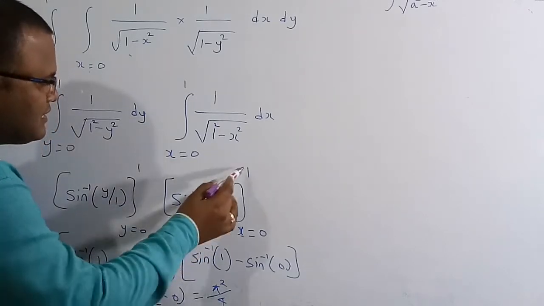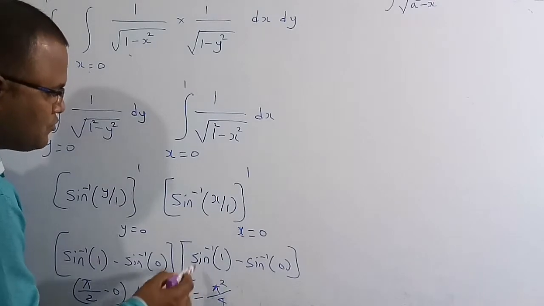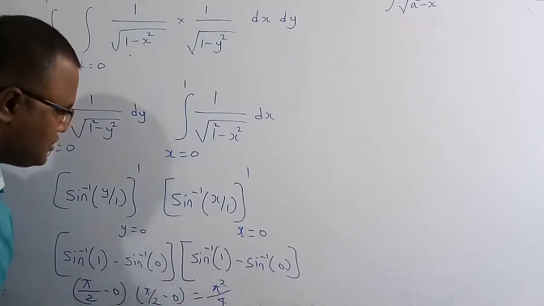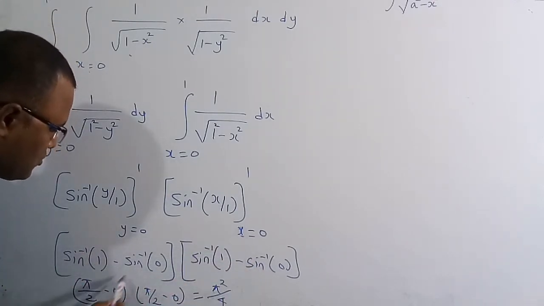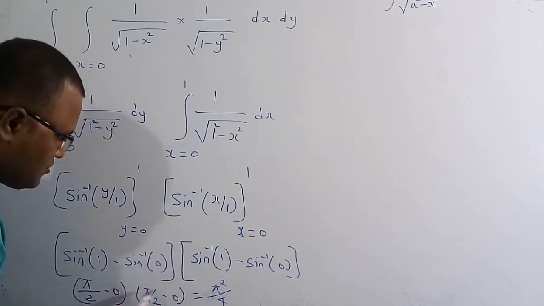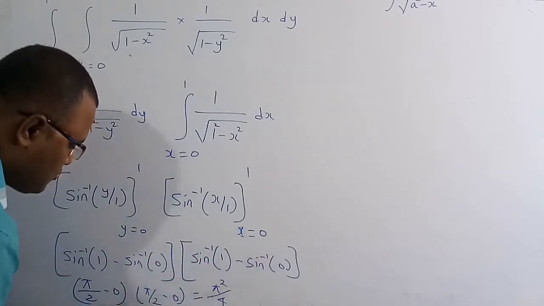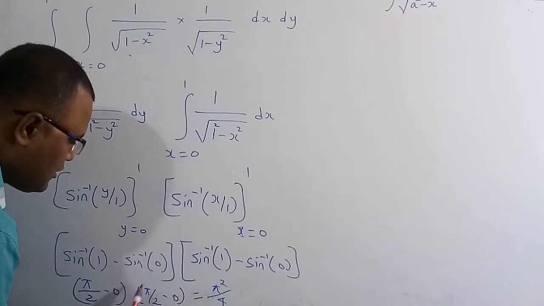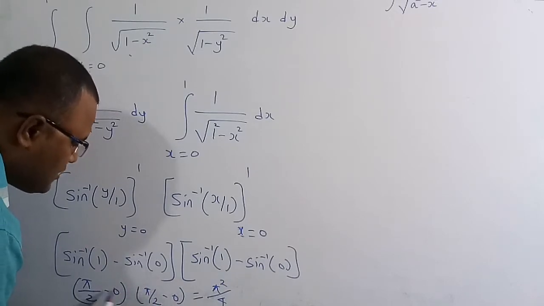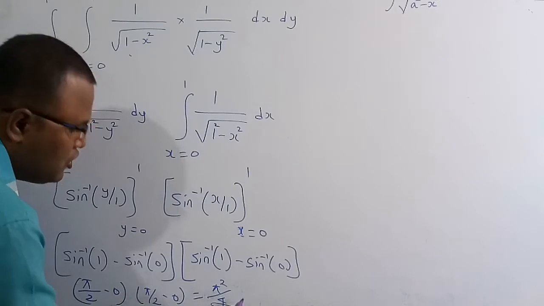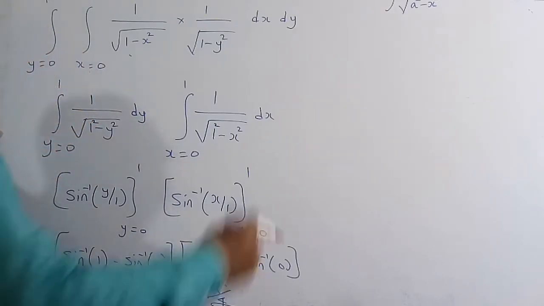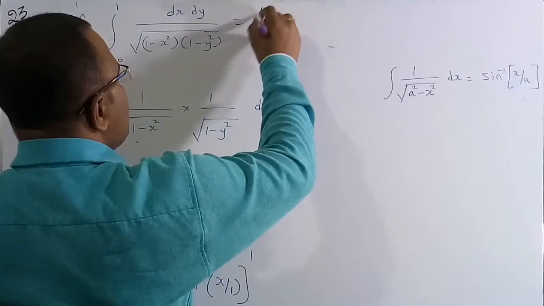Here also, in place of x, substitute the upper limit and the lower limit. So sin inverse of 1 minus sin inverse of 0. Sin inverse of 1 is pi by 2, whereas sin inverse of 0 is 0. Similarly, sin inverse of 1 is pi by 2 and sin inverse of 0 is 0. So pi by 2 minus 0 into pi by 2 minus 0 is again pi by 2 into pi by 2, which is pi square by 4. So pi square by 4 is the correct solution of this question.